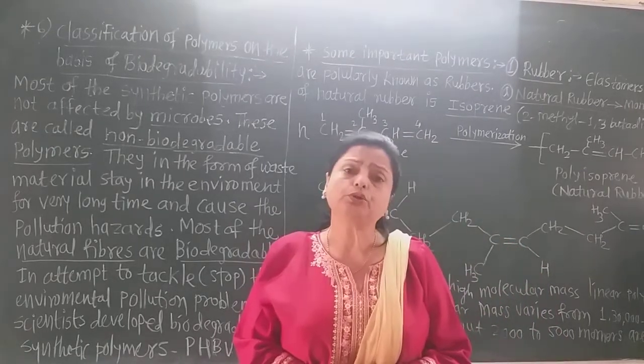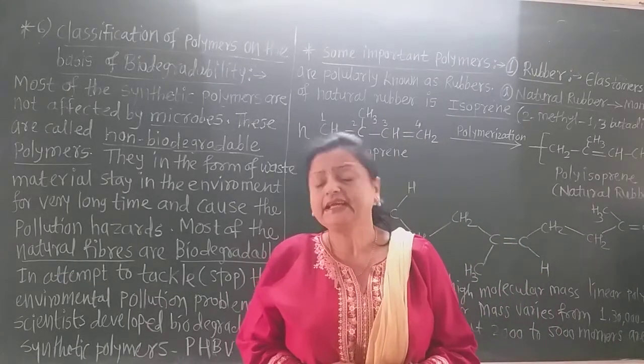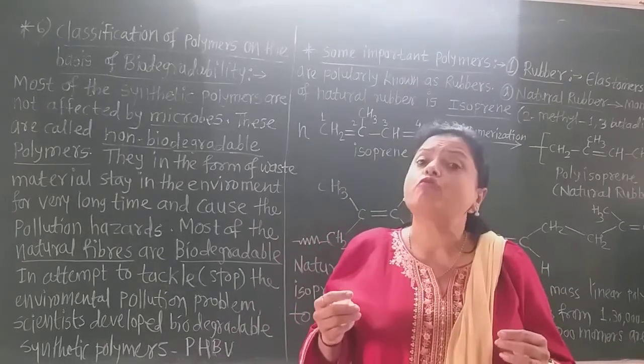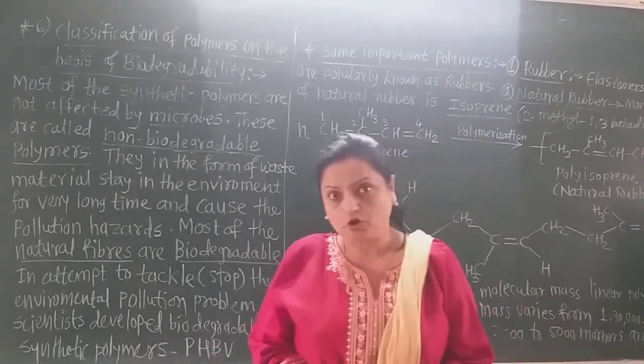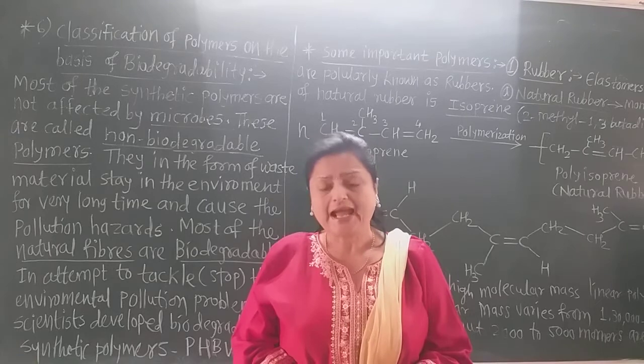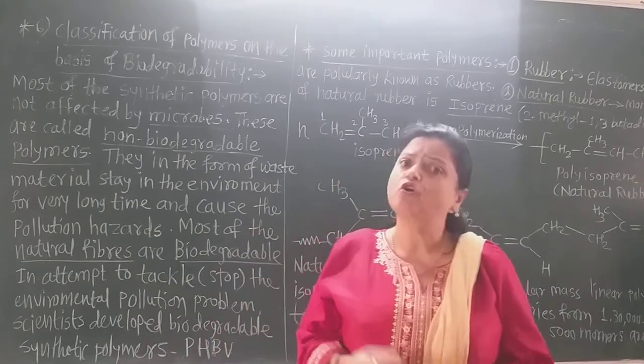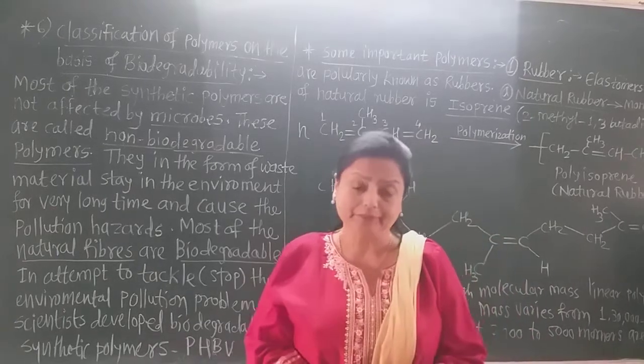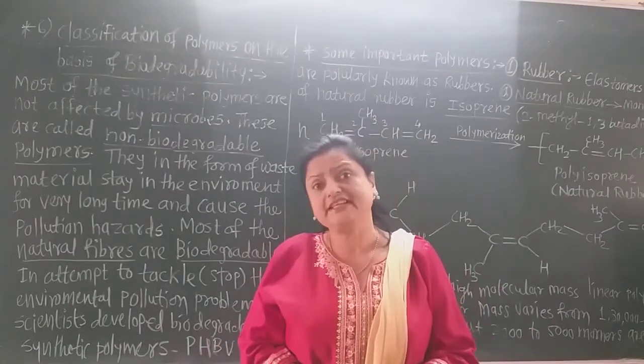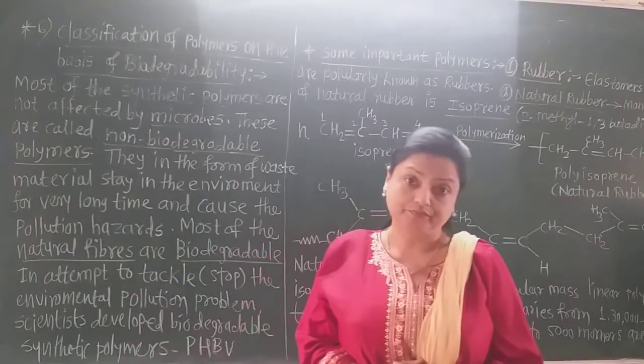But due to that, what happened? There is the environmental problem of pollution, and they remain as it is in the environment for a long time, and due to which there is the hazard of pollution.